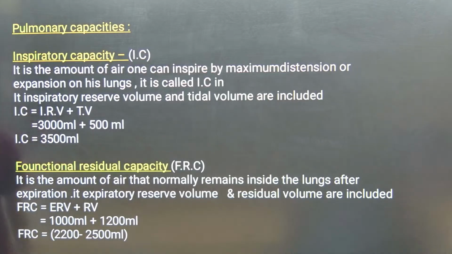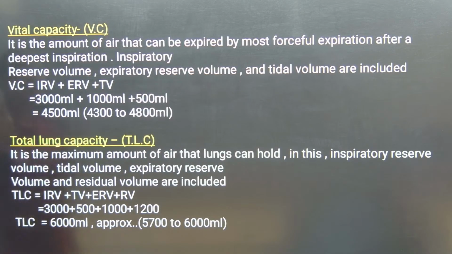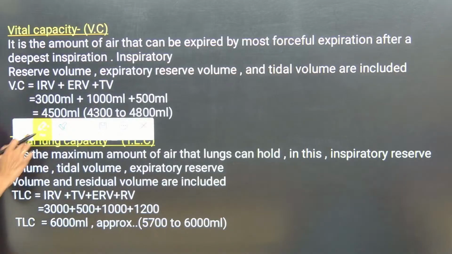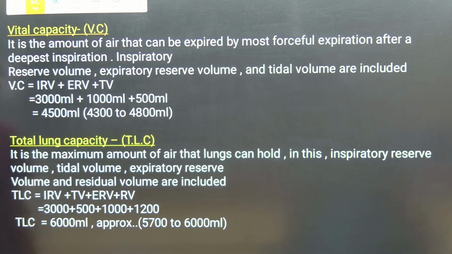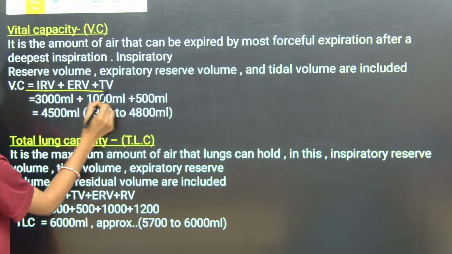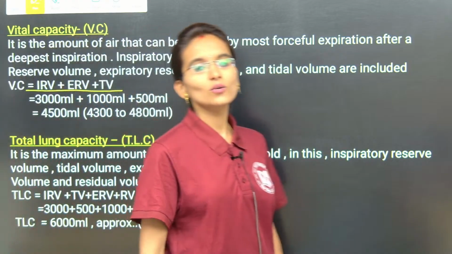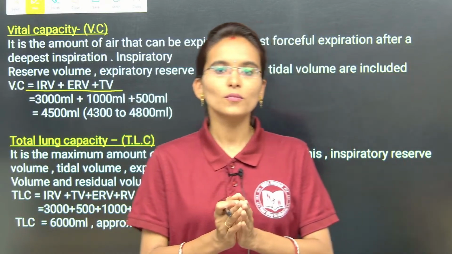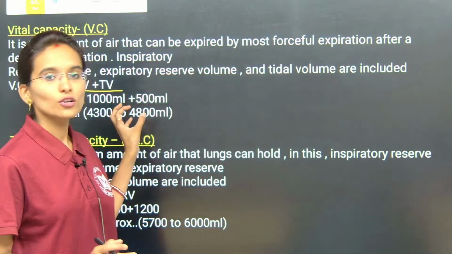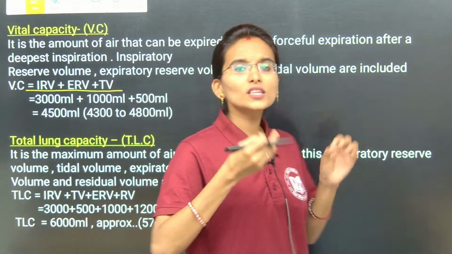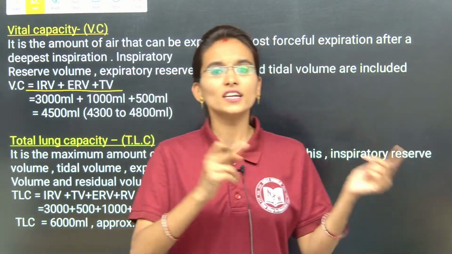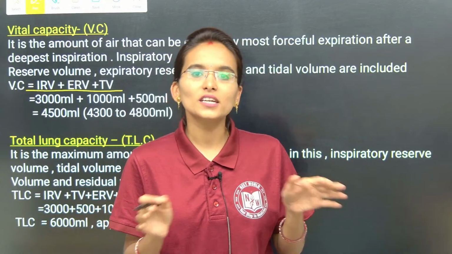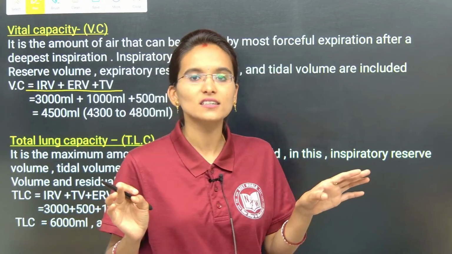Now next we are going to move towards vital capacity. Just have a look here. Vital capacity is nothing but the sum of IRV, ERV plus TV. Here we need not count the residual volume. Along with the tidal volume, during normal inhalation and exhalation, the value is the same. It is 500 ml, that is fixed, my dear students.